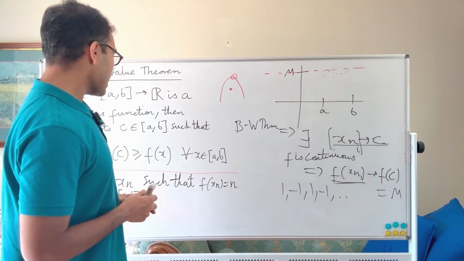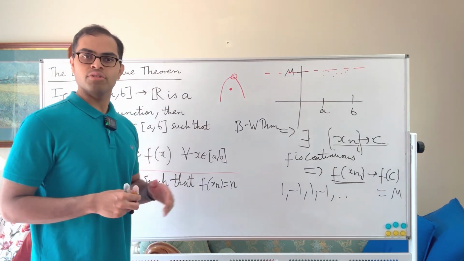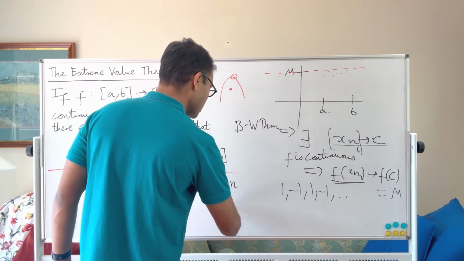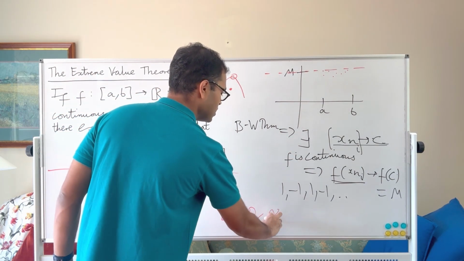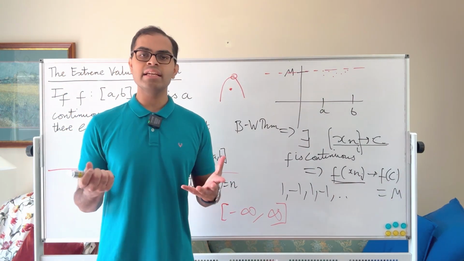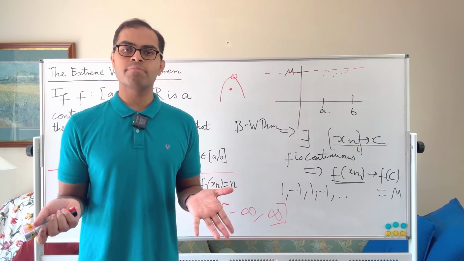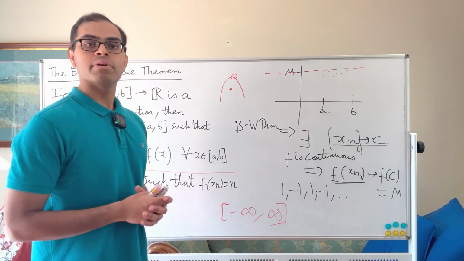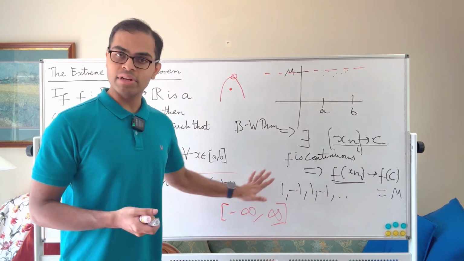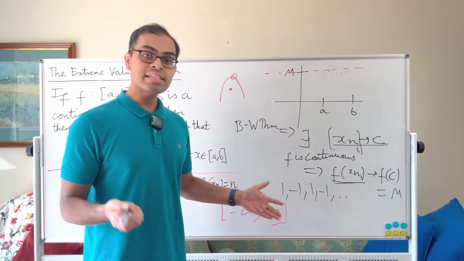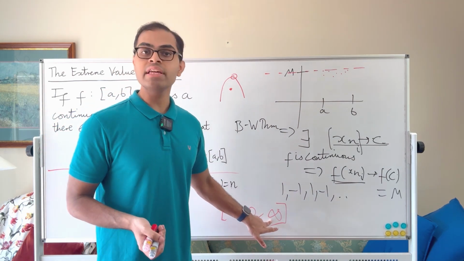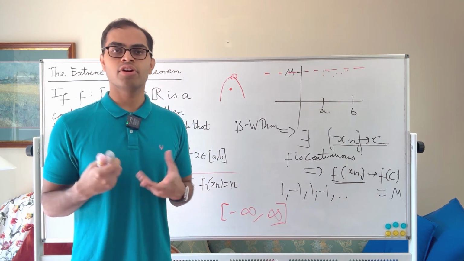And one other way of looking at it, which I like for the case of showing that f is bounded, which may be interesting to you, aside from using the same argument, is to think about the extended real numbers, minus infinity to infinity. Okay, so you can kind of think that it's true that any non-empty bounded set of real numbers has a least upper bound in the real numbers, but it's also true that any non-empty set of real numbers, in general, does have a least upper bound in the extended real numbers. That upper bound could be infinity if the set of real numbers is itself not bounded.